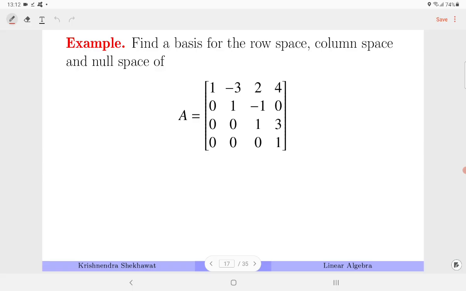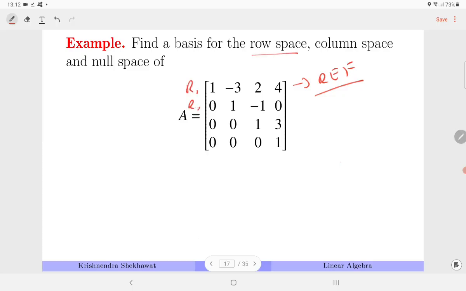Find a basis for the row space, column space, and null space of this matrix. Now if you see this matrix, it is already in REF. Let's talk about row space first.